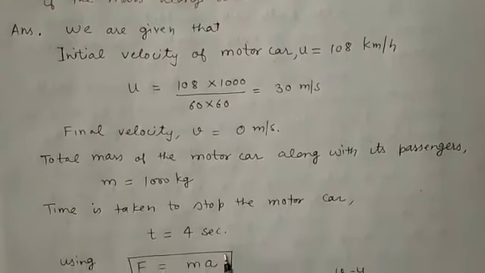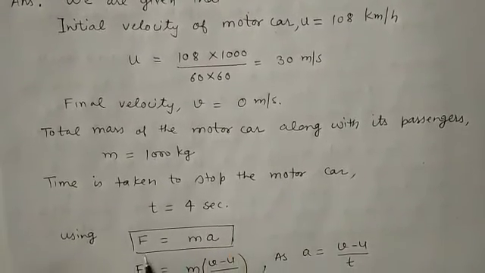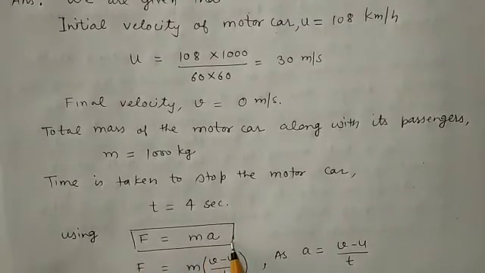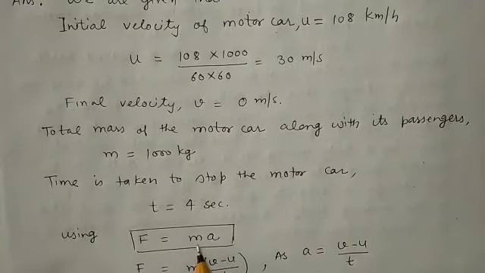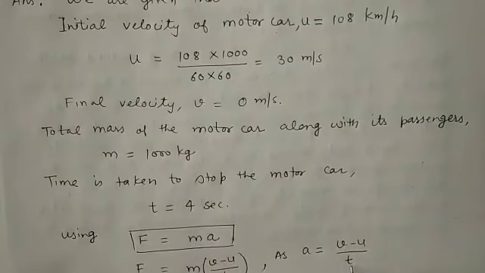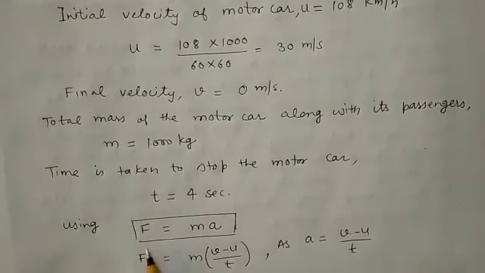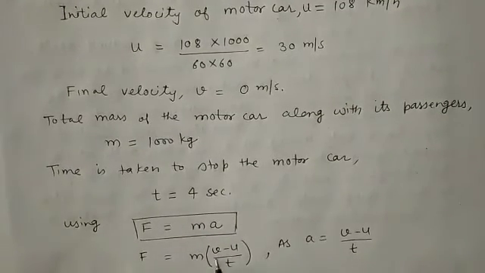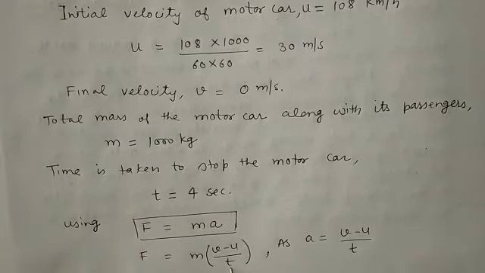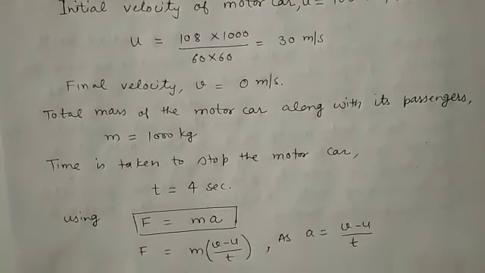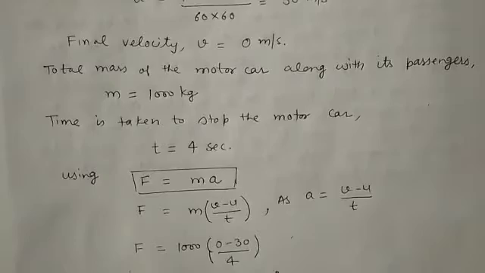From Newton's second law, one can write F is equal to ma. Force is equal to mass into acceleration, and acceleration is change in velocity per unit time. So F is equal to m into (v minus u) by t, where v is the final velocity, u is the initial velocity, and t is the time. So here one can find the value of F.